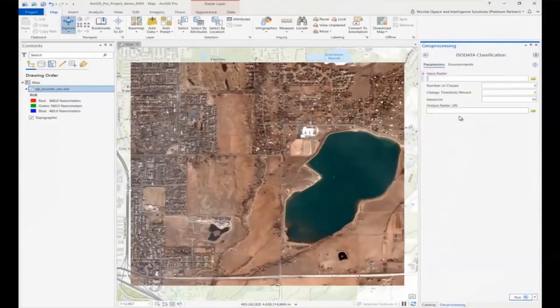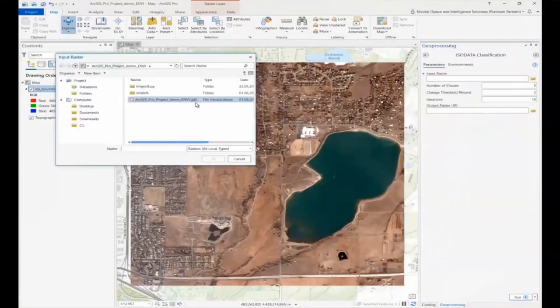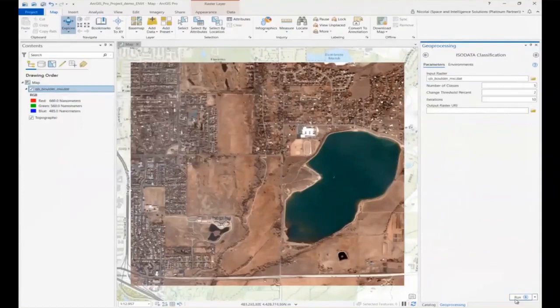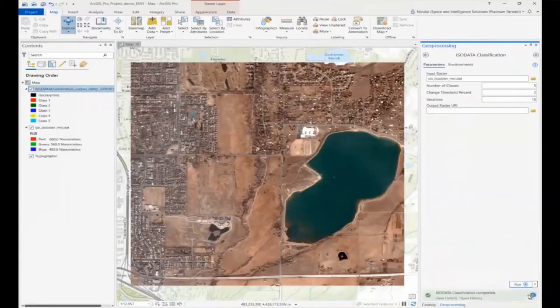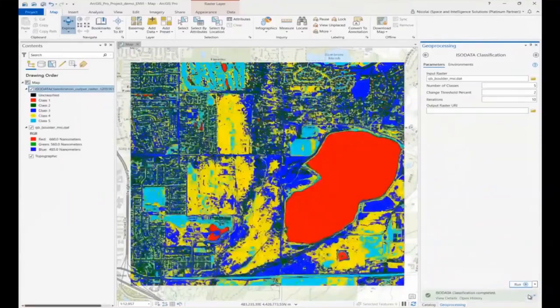Just you can view this tool, how it looks. Input raster, then number of classes. Let me select my input raster, same raster. And here you can see number of classes, I'm giving 5 and run this. Now you can see that the tool has finished and the output is ready.